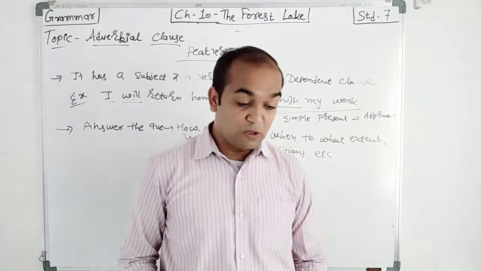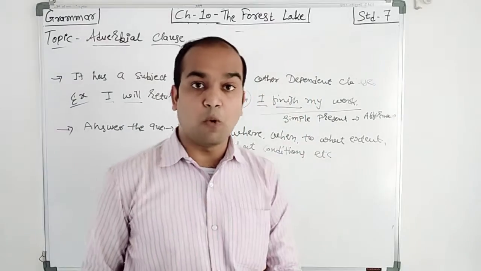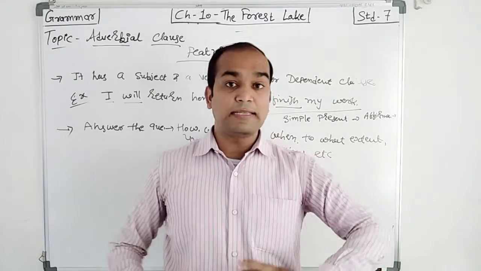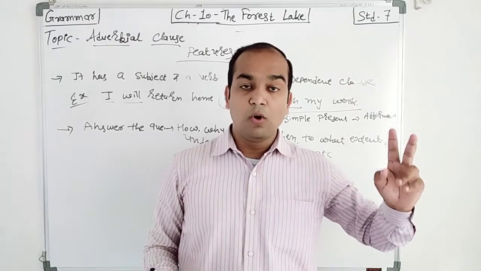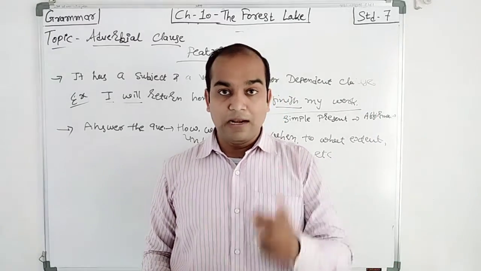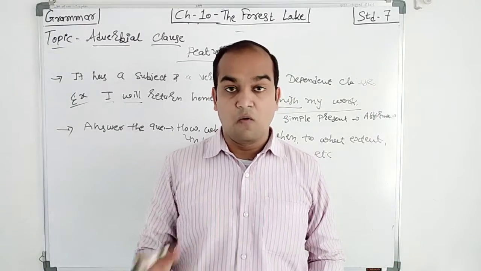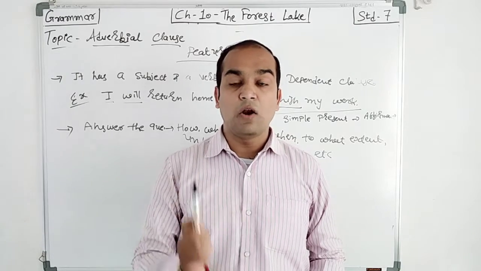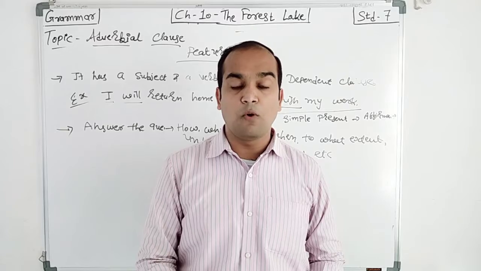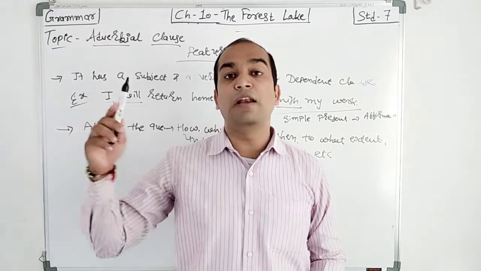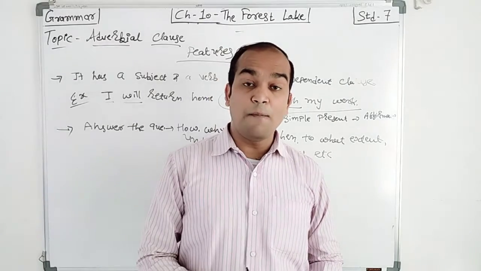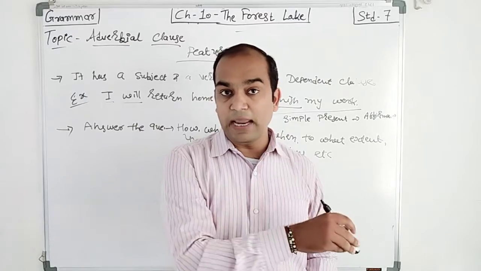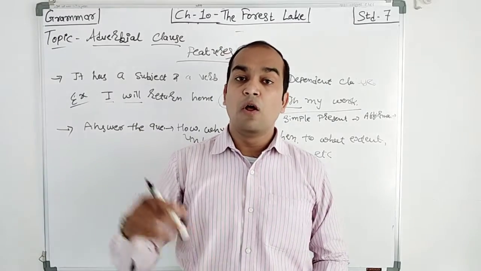Only the adverb clause can be placed anywhere, while adjective and noun clauses can only be put after the main clause.